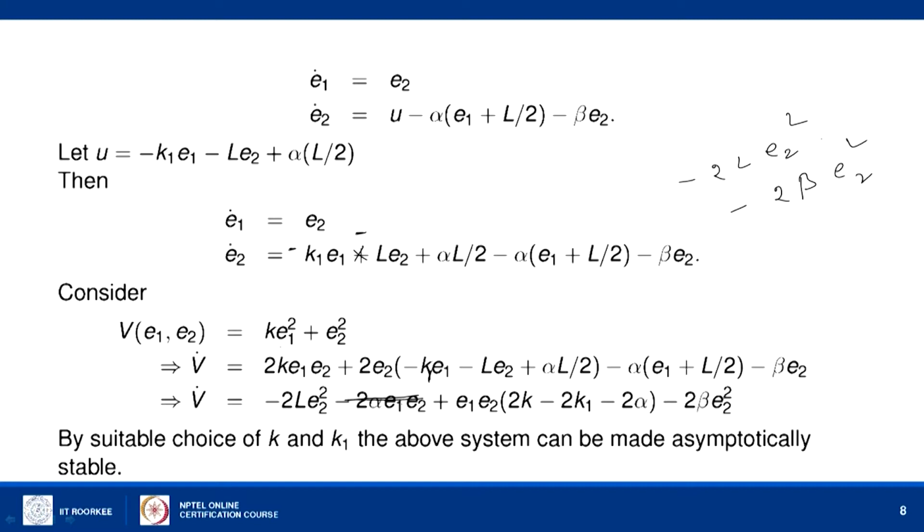These two terms are both strictly less than 0, and so the system is asymptotically stable, because we can argue in a similar manner: if E2 is 0, by substituting in the equation we can also show that E1 has to be equal to 0. So, both of them have to be simultaneously equal to 0, therefore the system is asymptotically stable here. So, this demonstrates that we can use the Lyapunov theory to design control in a practical problem like this.